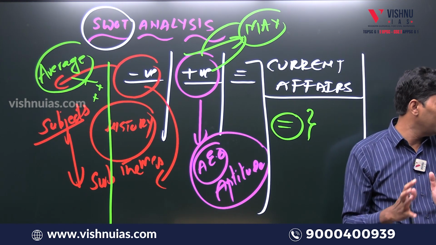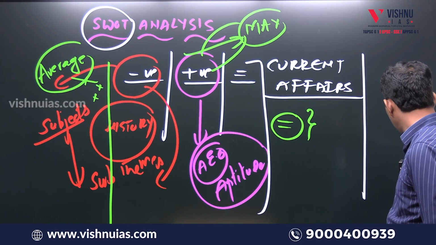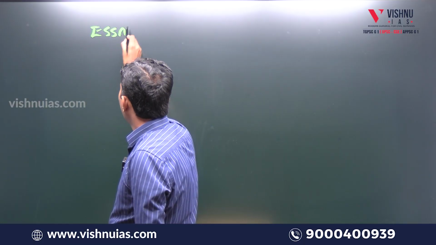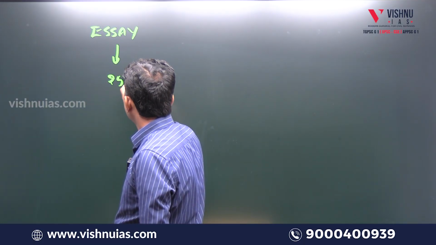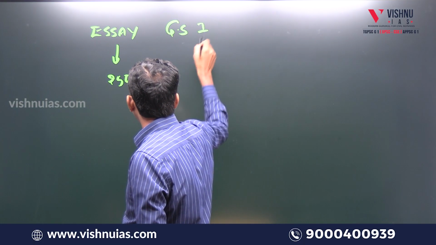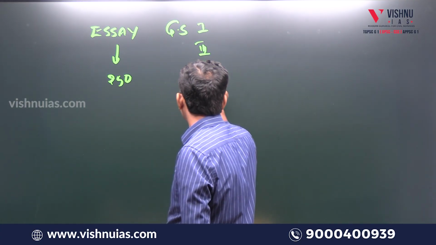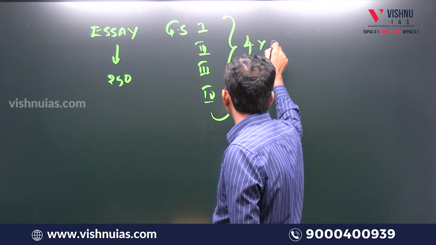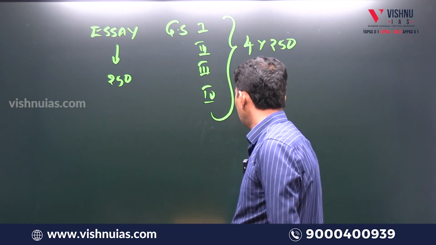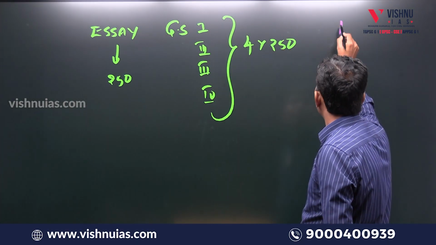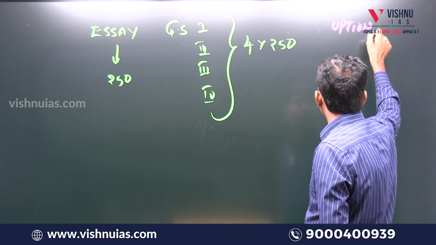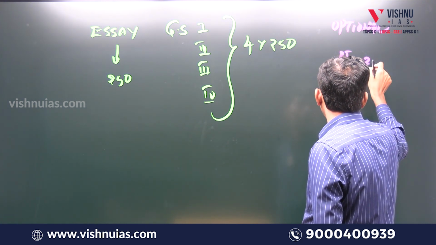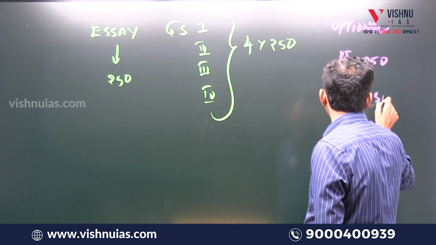So this is the game of the prelims. Then what is the game of the mains, sir? All of you know there is something called the essay paper, 250 marks. Also general studies 1, 2, 3, 4, each 4 into 250 marks. Also the optional, 2 papers, paper 1, paper 2, 250 each.